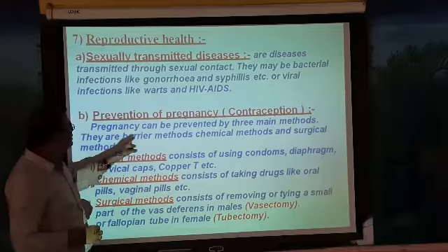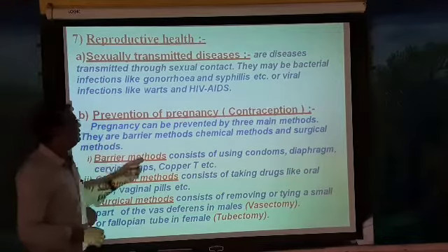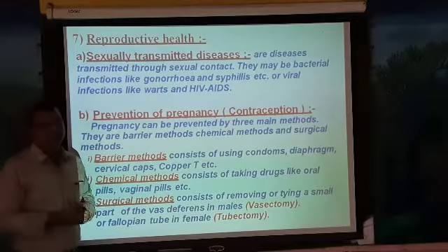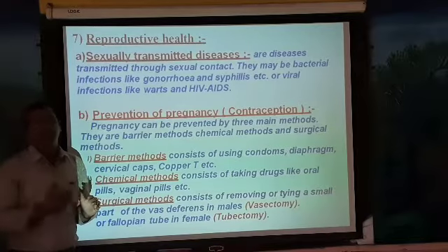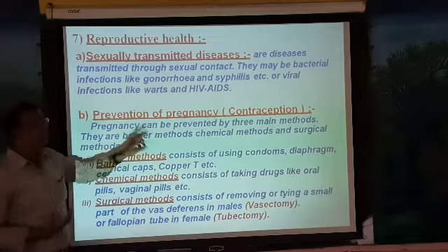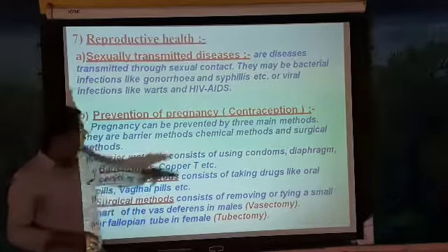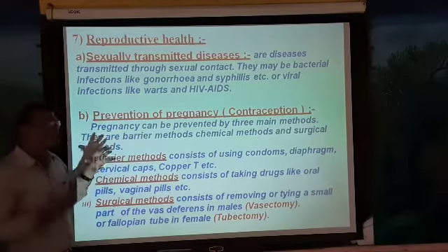See here, pregnancy can be prevented by three main methods. They are barrier methods, chemical methods, and surgical methods. So they can postpone their pregnancy in three ways. The first is called the barrier method. The other is the chemical method. The final one is the surgical method. So let us see what these methods are.